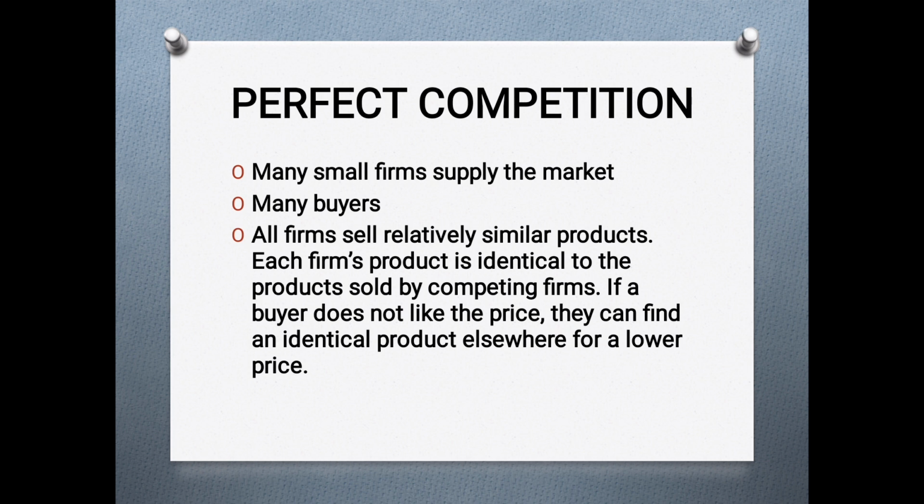In this market, the seller cannot decide the price because the products are identical. If a seller increases the price, the buyer can go to another seller and buy the product. So that's why this market is also known as a price taker. The price is decided by the buyers only.